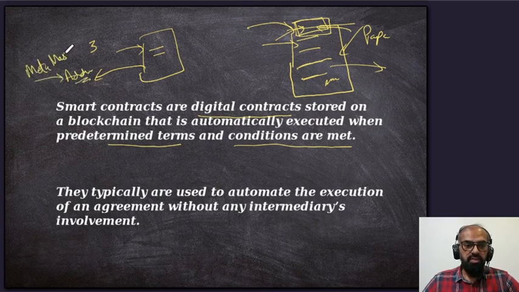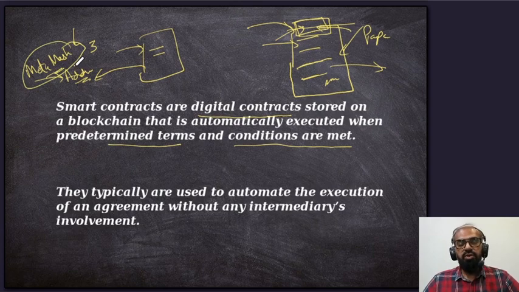I will discuss MetaMask later, but assume for now this is a wallet, which is the identity of a person. If I want to do a transaction on the blockchain, I would require this wallet, and it has a unique address which identifies which person is doing the transaction.